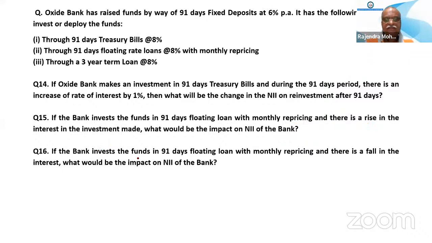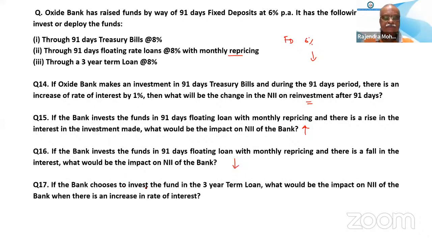If the bank invests in a 91 days loan with monthly repricing and there is a fall in the interest rate, what would be the impact? Same thing. FD remains at 6%, but this 8% loan is decreasing. So in that case, this will be the reverse of this one. So the NII will decrease. Here it was increasing. Here it was the same. Now it is decreasing. Okay.